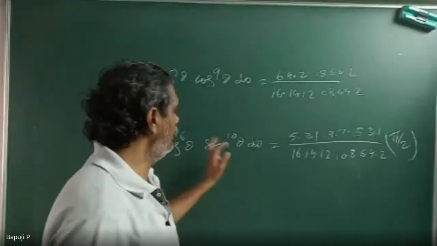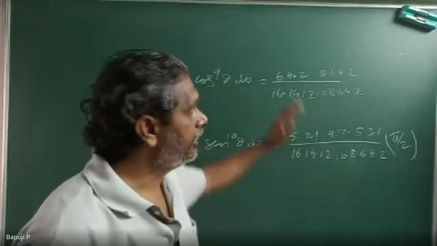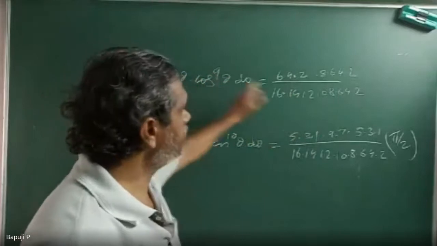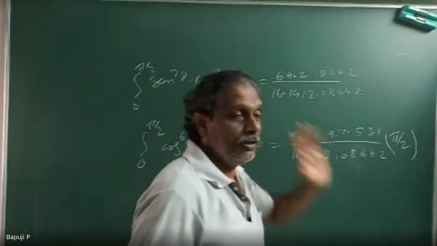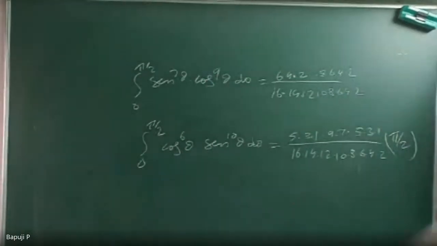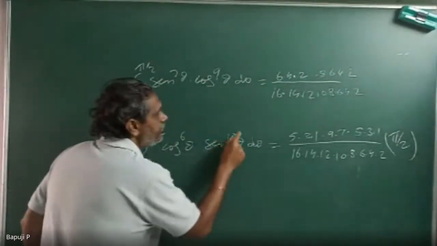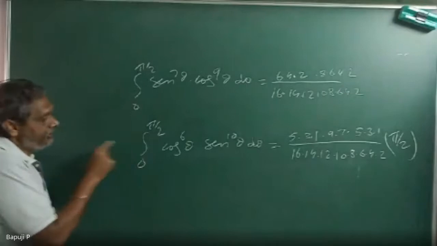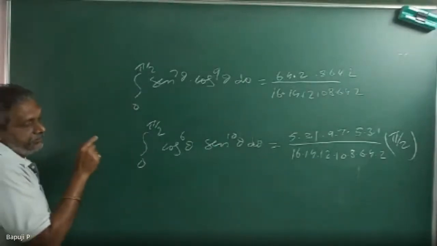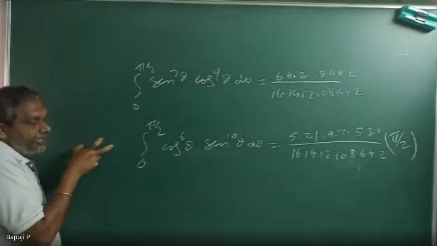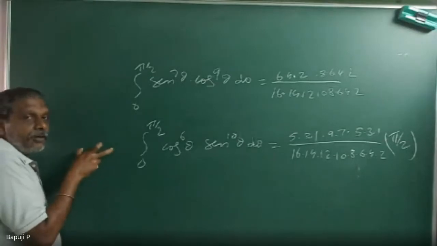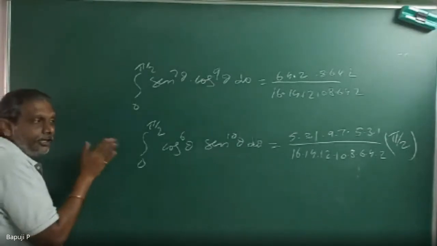So 6 plus 10 means here the difference is seen. 7 plus 9 is also 6, but don't worry. So both powers are even means finally this is nowhere corrected by the beta gamma function. If you write beta gamma also, this is P, this is Q, so you will write beta of (P plus 1) by 2, (Q plus 1) by 2. From there you will write the gamma function, then gamma 3 by 2, and you will get the formula like this.